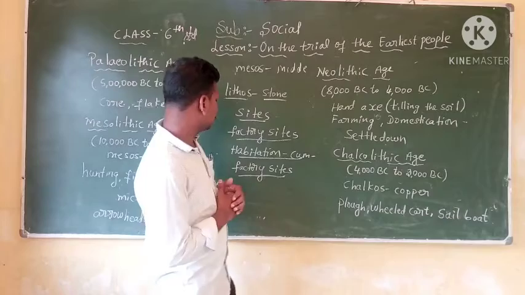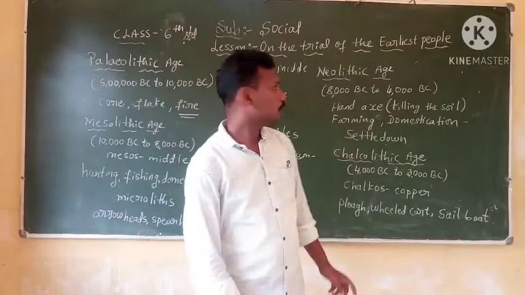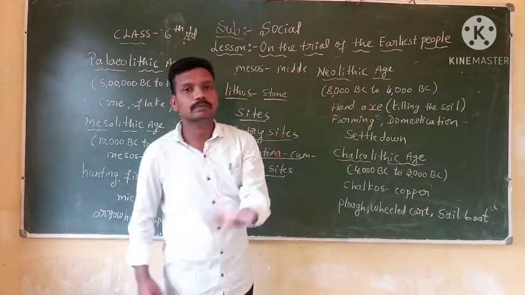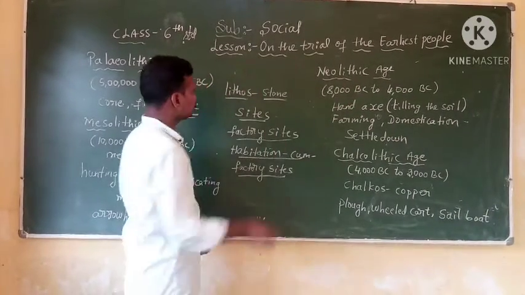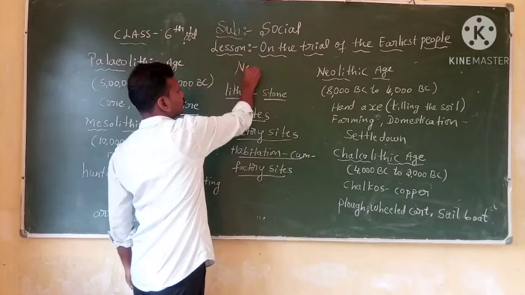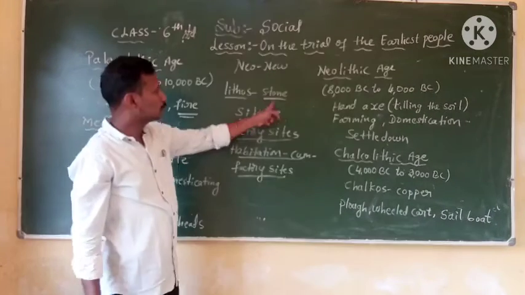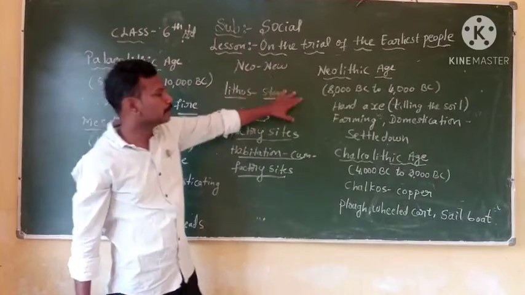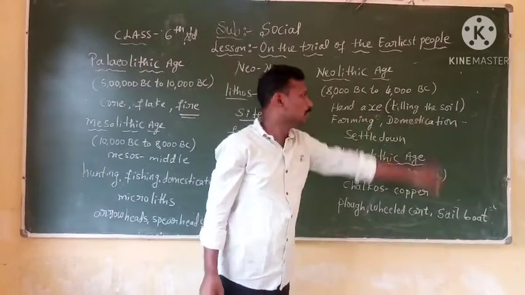Next, let's move to the third phase, the Neolithic Age. Neo means new, and lithos means stone. New Stone Age. The period extends from 8,000 BC to 4,000 BC.